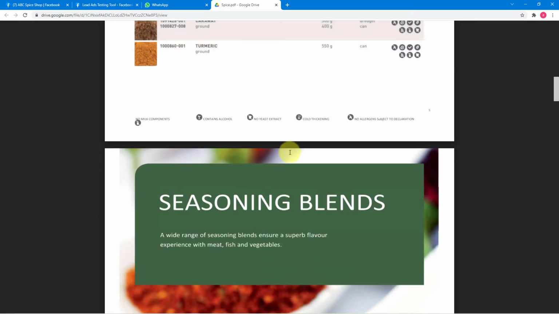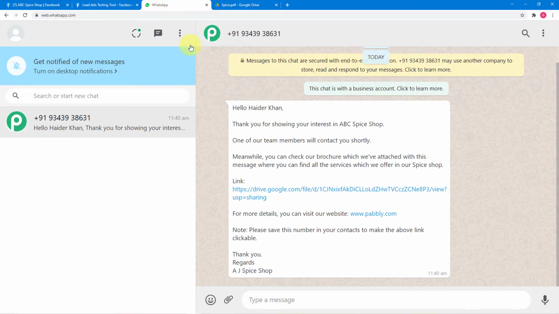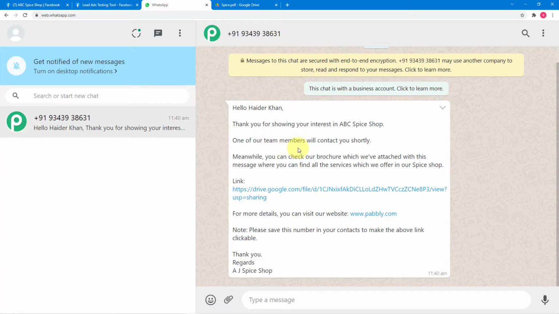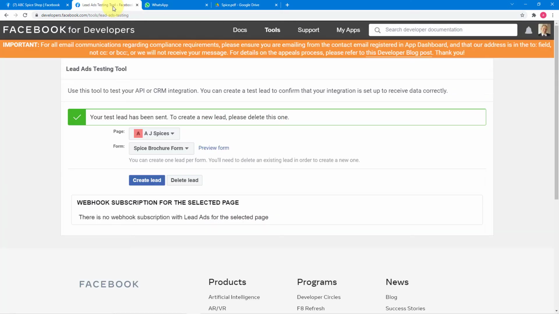Okay. So guys, this is how it is going to work in real time. So now you are wondering how this message came here. Okay, so I did not type anything. I did not attach this link. I just filled the lead ad form here, and a WhatsApp message got automatically delivered to the lead like this. So let me give you the easiest possible steps by which you can also make this automation or integration between Facebook lead ads and WhatsApp.